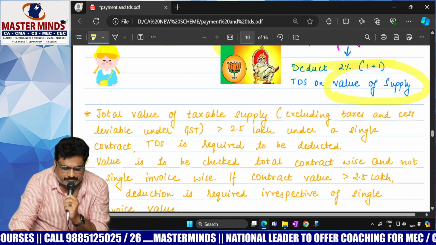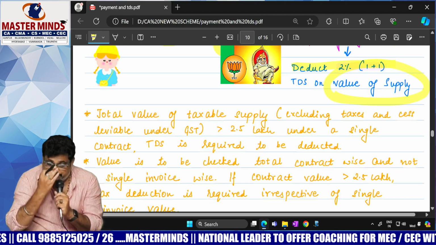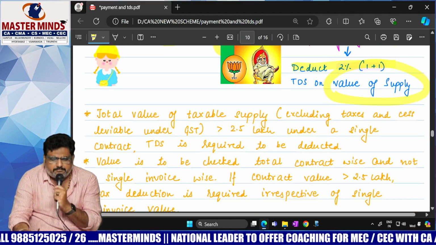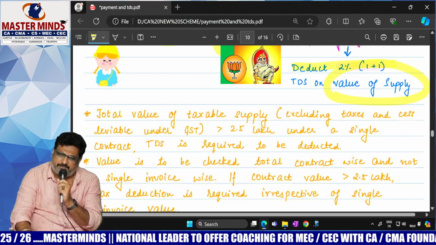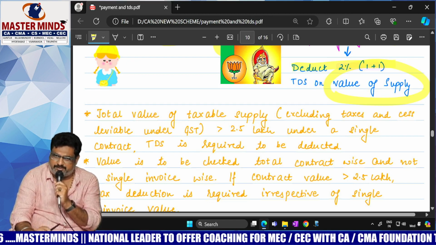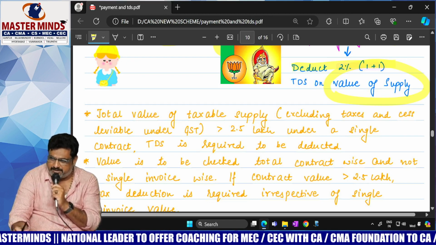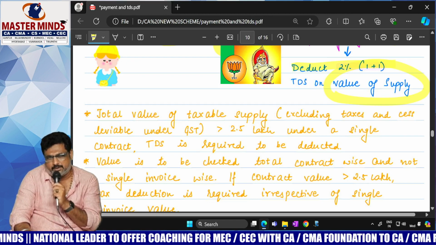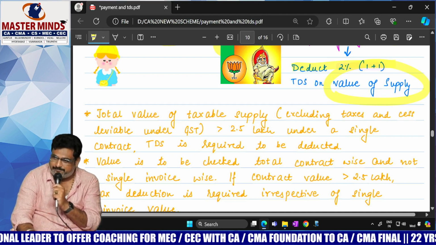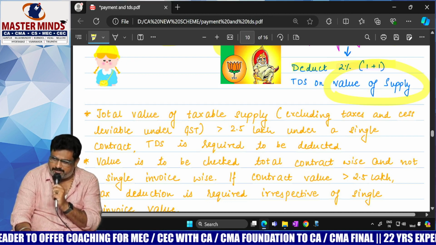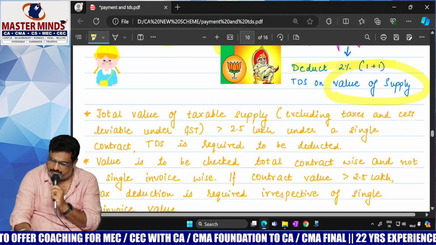My question here: suppose the value of a particular contract is 2,40,000, and on that GST of, for example, 10% applies.